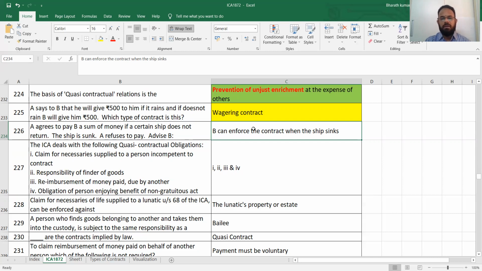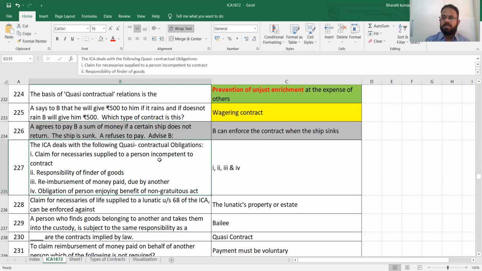This becomes a tricky type of question. Now, advise B: you cannot actually do this. So what I'm doing is I'm marking it. It depends on the person. It becomes more voidable. You cannot say it's valid, you cannot say it is void. So this is more voidable.